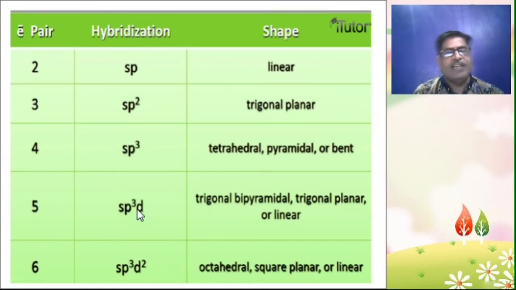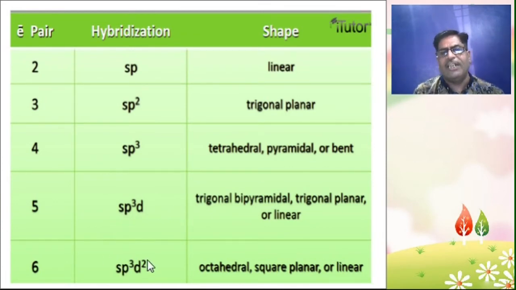Same for sp3d hybridization, 1s, 3p and 1d, a total of 5 electron pairs are in sp3d hybridization. So what is the shape of sp3d hybridization? Trigonal bipyramidal, trigonal planar or linear shapes are available in sp3d hybridization.